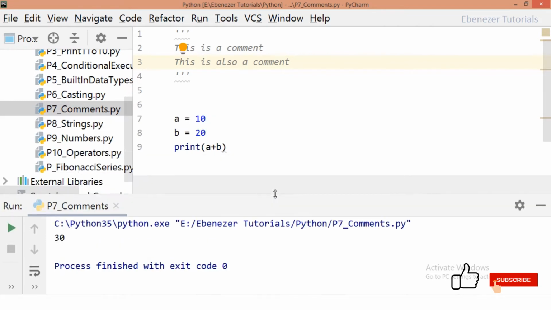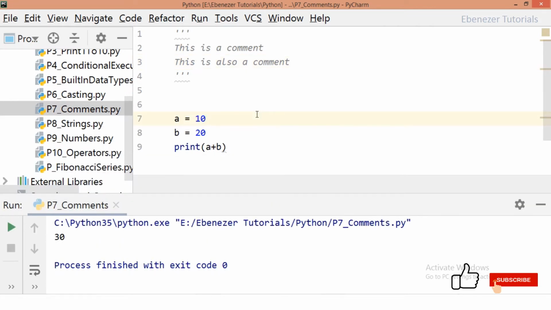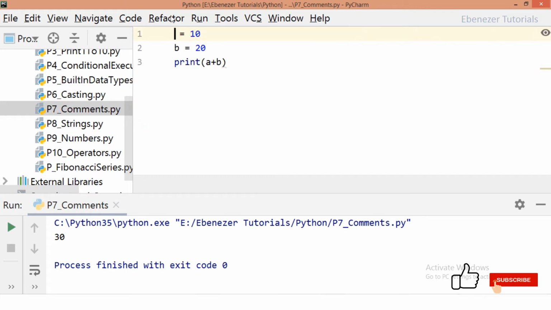So this is how we represent comments. It's very simple. We use a hash for a single line comment and these triple quoted strings for multi-line comments. Or else, if we don't want to use this, we can also use a hash before every line of the comment. Now after this, what we'll be looking at is how to do casting.